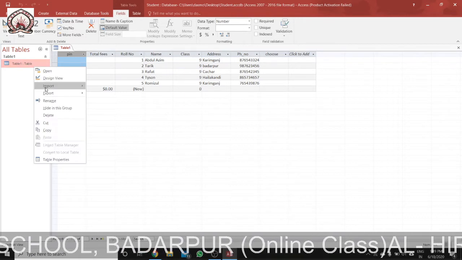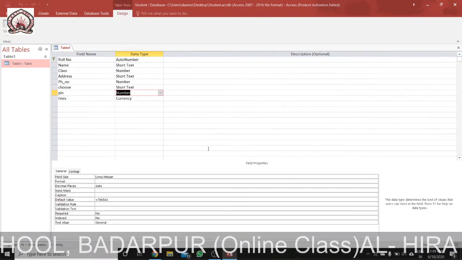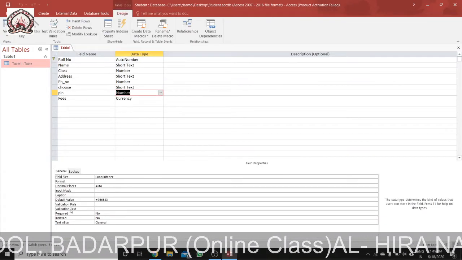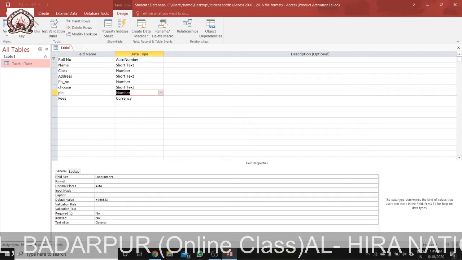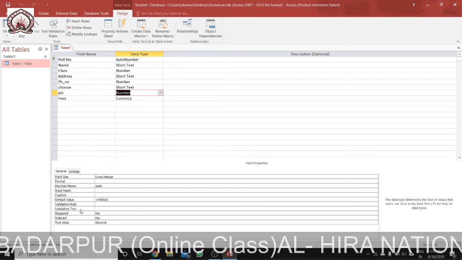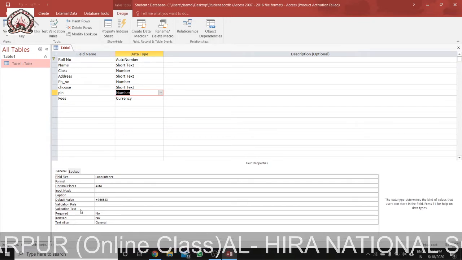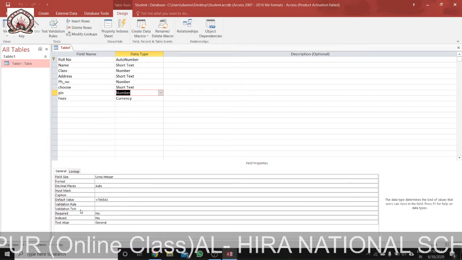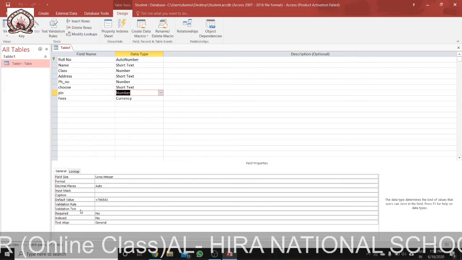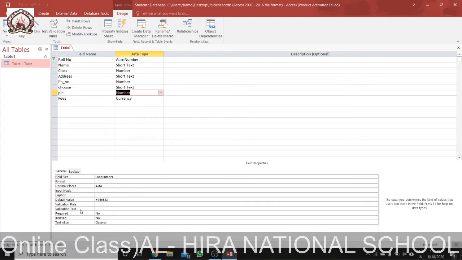If you go to datasheet view, then we can find the validation rule here. In field validation, by the unique checkbox, if duplicate values are there, you will get an error.